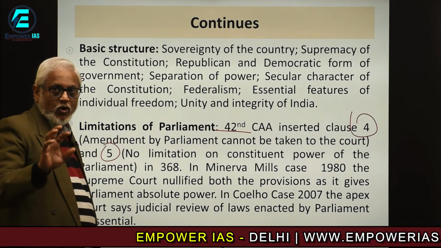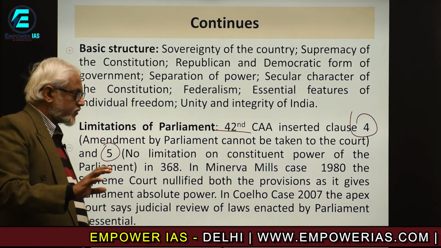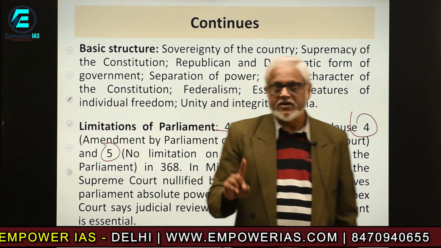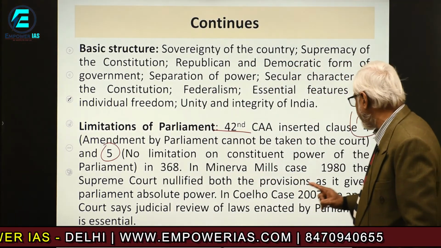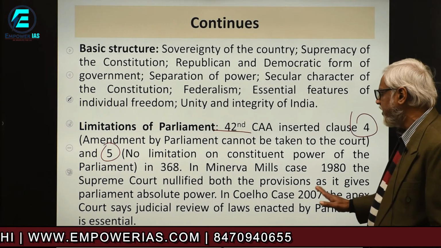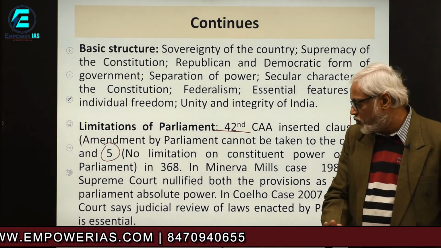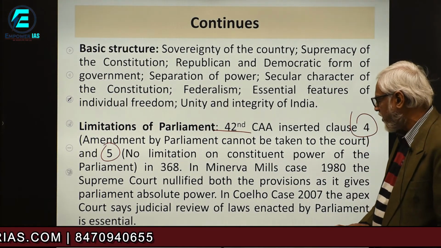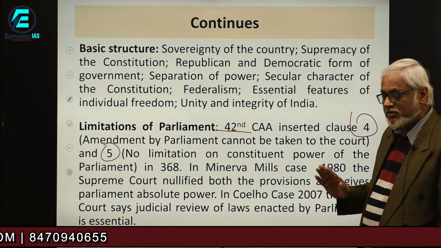These two clauses were inserted by the 42nd Amendment Act. In Minerva Mills case, this is where Minerva Mills case is important, it says very clearly the Supreme Court nullified both the provisions as it gives Parliament absolute power. That means the Supreme Court has not given absolute power to the Parliament according to the Constitution.